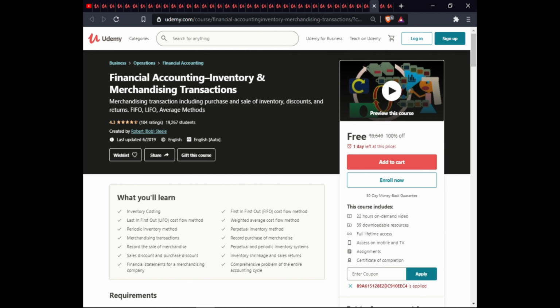The next course is Financial Accounting, Inventory and Merchandise Transactions. In this course, you will learn inventory costing, first-in first-out cost flow method, last-in first-out cost flow method, weighted average cost flow method, perpetual and periodic inventory methods, review of inventory methods, merchandise transactions, recording purchase of merchandise, recording sales of merchandise, perpetual and periodic inventory systems, sales discount and purchase discount, inventory shrinkage and sales return, financial statements of a merchandise company, and a comprehensive problem of the entire accounting cycle. This course is 22 hours of on-demand video, 39 downloadable resources, full lifetime access, Excel, mobile and TV access, and certification.